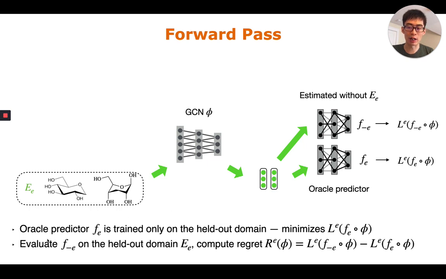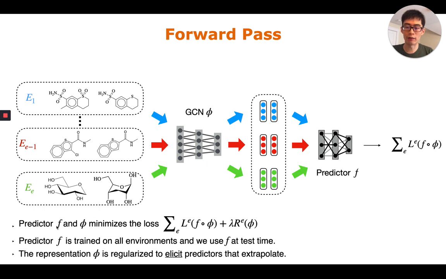Again, by saying evaluate, I mean that this predictor F minus E is not going to be trained on this holdout domain. So F minus E will not be trained to optimize this loss, because it should never be trained on the holdout domains. The predictor F and phi minimize the loss over all the environments, and the predictor F is trained on all environments, and we use F at test time. The representation phi is regularized to elicit predictors that extrapolate to new domains by minimizing this regret objective.